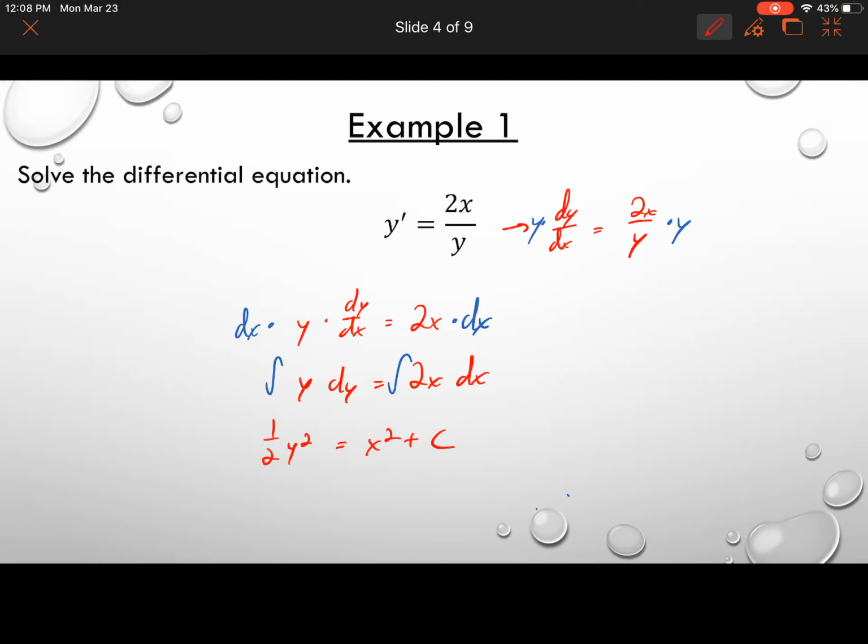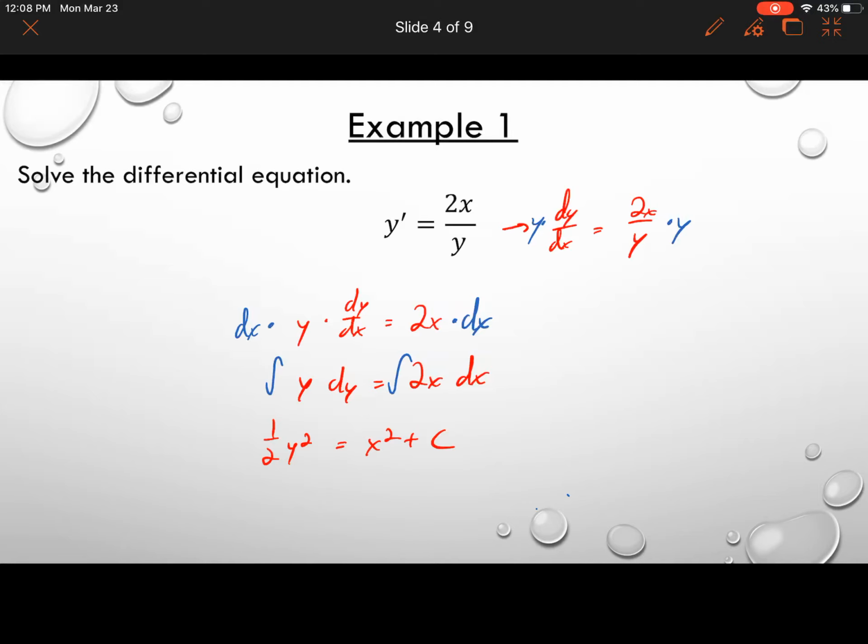Just to recap, we got these antiderivatives by doing the reverse power rule. We added 1 to the exponent, it became a 2, and then we divided by 2 because that was our new exponent. Recall, division by 2 is the same thing as multiplication by 1/2. The same thing here, we added 1 to the exponent, it became a 2, and then divided by 2, and the 2's cancel out.